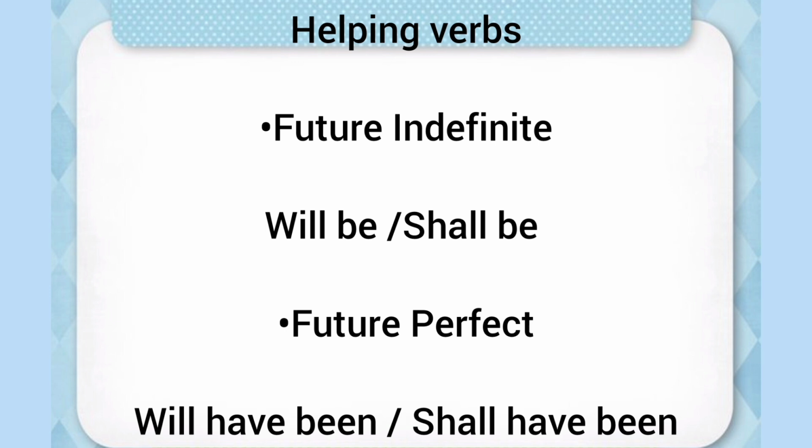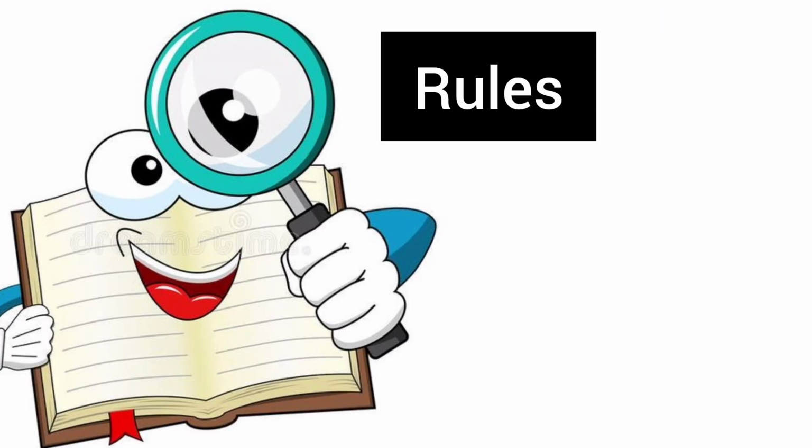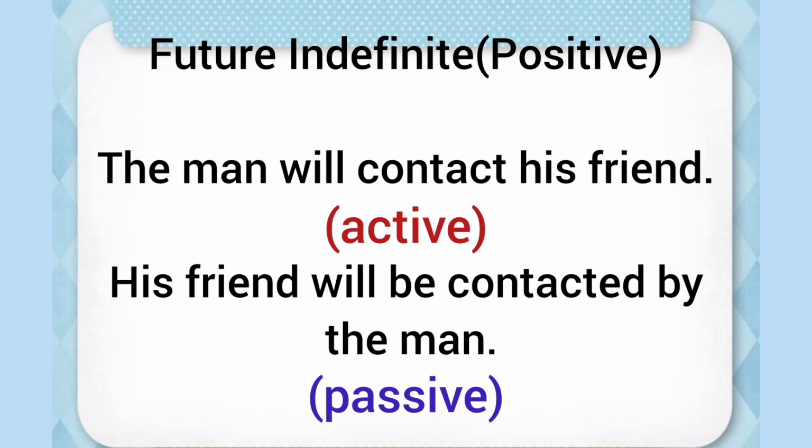First of all, I have future indefinite positive sentences, and examples are the man will contact his friend. This is the structure of future indefinite sentence. The man is subject, will is used as helping verb, contact is verb, his friend is object. This is also the structure of active sentence. Let me apply all the rules.